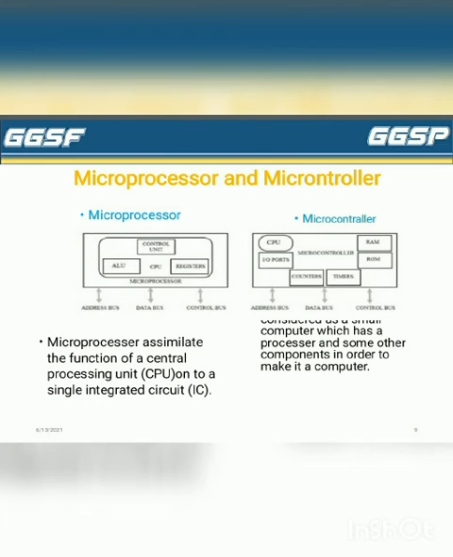Microprocessor and microcontroller. Here is a diagram of microprocessor and microcontroller. Microprocessor: it is the function of a central processing unit, CPU, on a single integrated circuit, IC. Microcontroller is considered a small computer which has a processor and some other components in order to make it a computer.